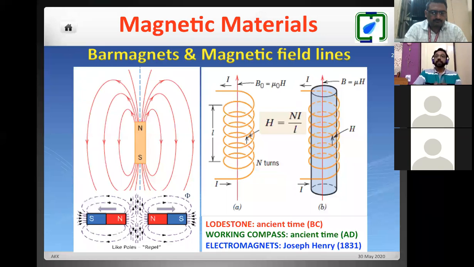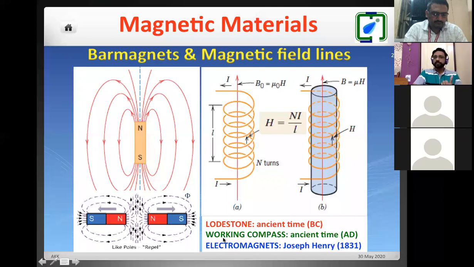We know that we are sitting in this room and we are continuously affected by the earth's magnetic lines of force. So the earth's magnetic field was there, and when they were traveling across the world, they used this lodestone for navigation. Then the first working compass: from the lodestone, they wanted to use it in different shapes of materials.